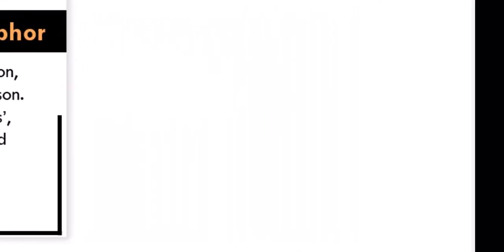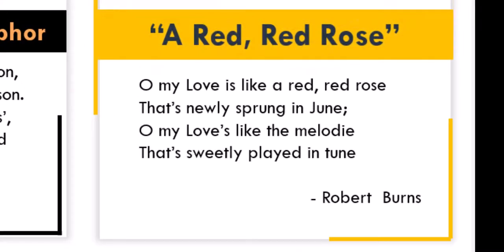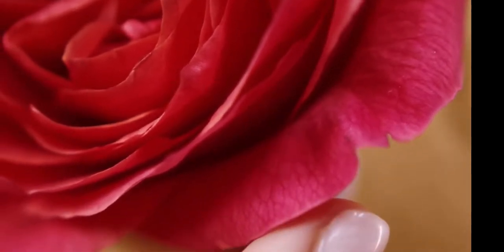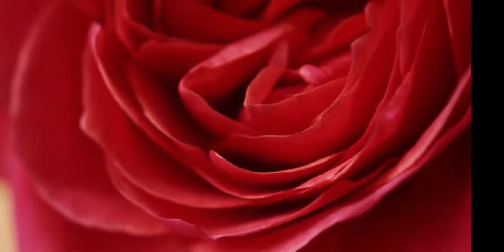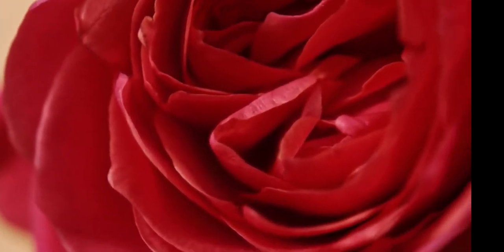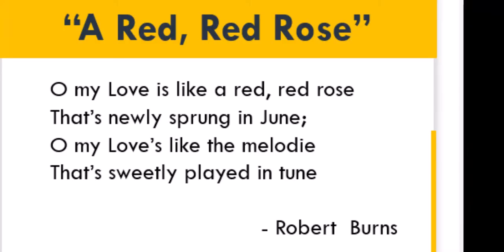So let's take a look at our poem. This is titled A Red, Red Rose. Oh, my love is a red, red rose that's newly sprung in June. Oh, my love is the melody that's sweetly played in tune. This is a poem by Robert Burns. We have in the first line, my love is like. The word like there makes this expression a simile, comparing his love, or my love, to a red, red rose.